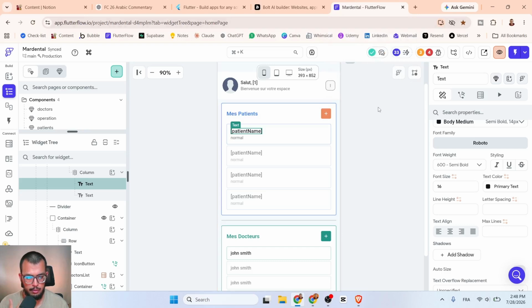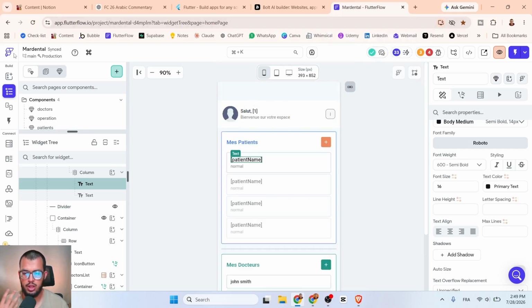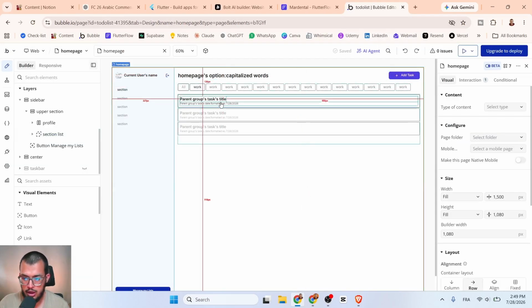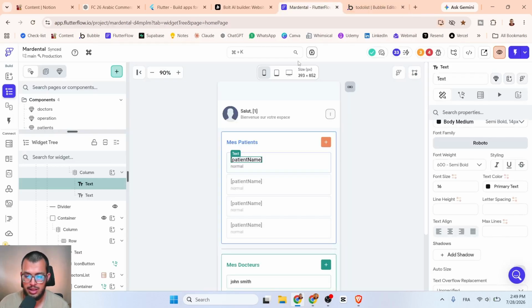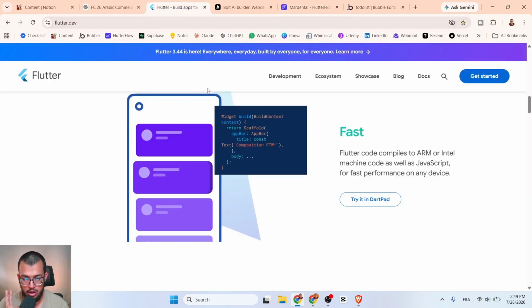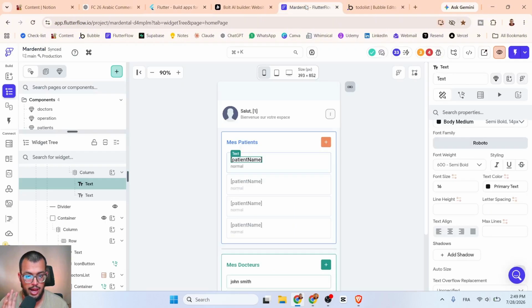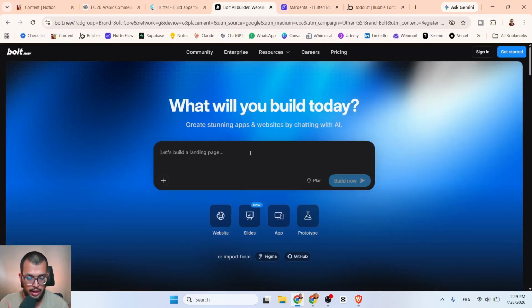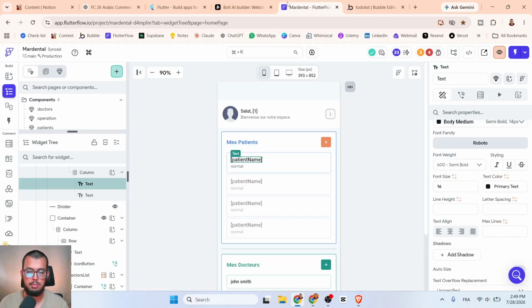So in a nutshell, using no-code, and FlutterFlow specifically for mobile apps, or Bubble.io for the web, building with these tools is actually the best way. It is way less complicated and way easier than learning traditional code. And also when it comes to editing, it is way faster than AI. So again, editing your app with AI is such a pain in the head, and I just see that no code here wins by a huge margin.